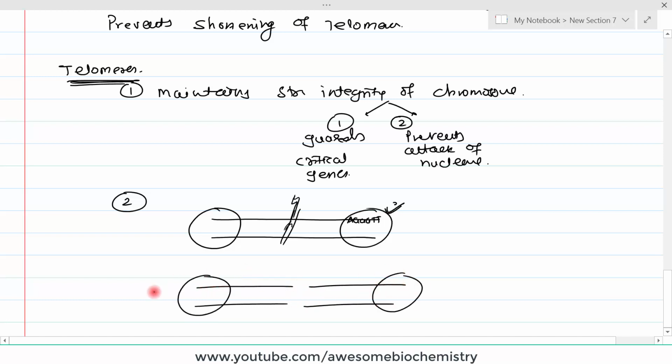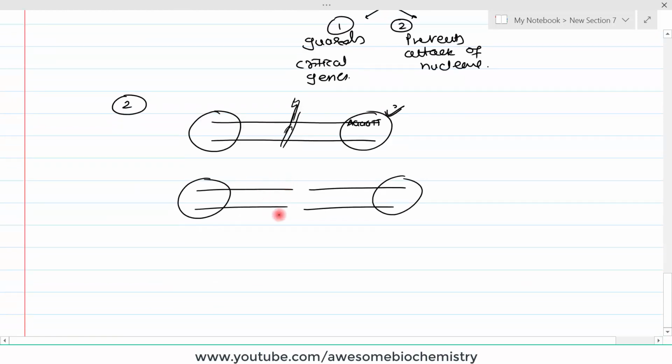So the true terminal ends are these. But how will our enzyme system identify that these are not the true ends but those are the true ends? The repetitive sequence which lies in the telomere will be identified by our enzyme system, which recognizes that these ends are normal, but this one end and this second end are not normal, they are abnormal. That means this is broken DNA.